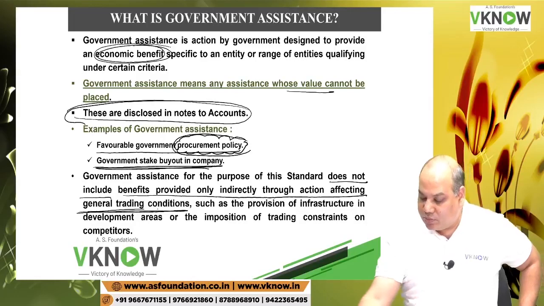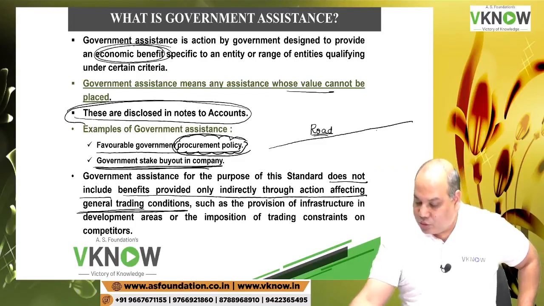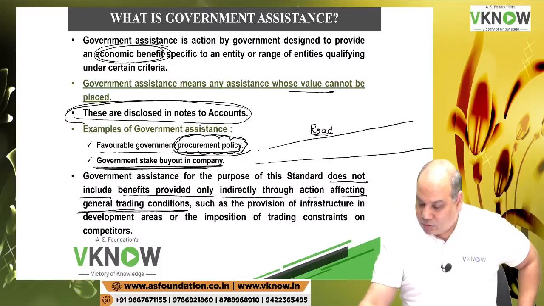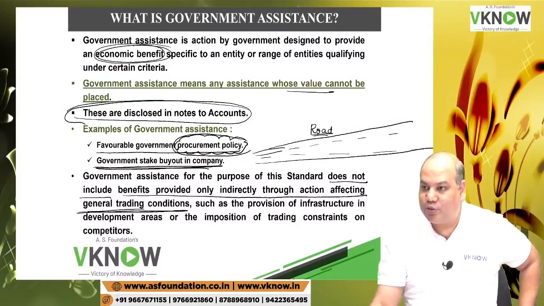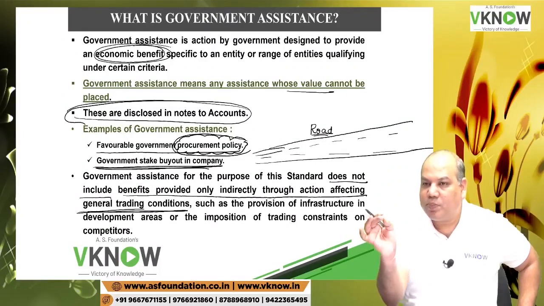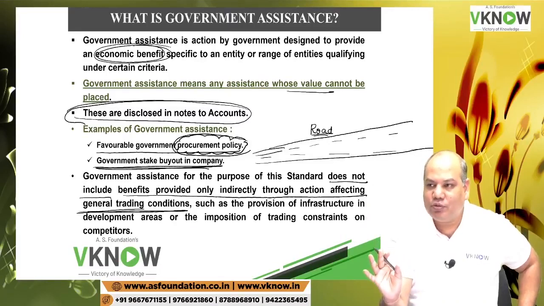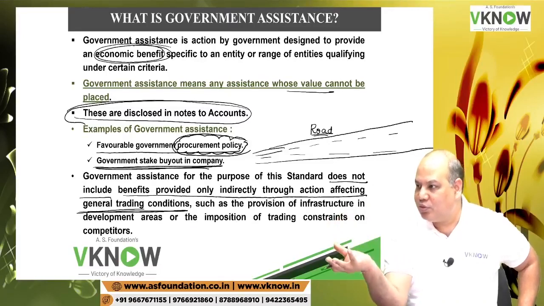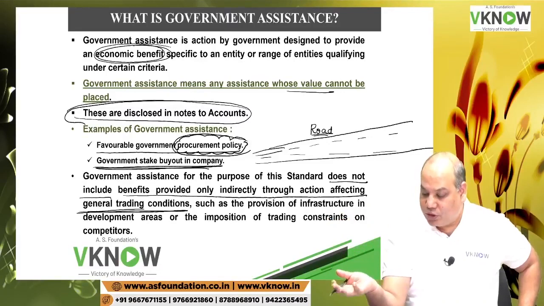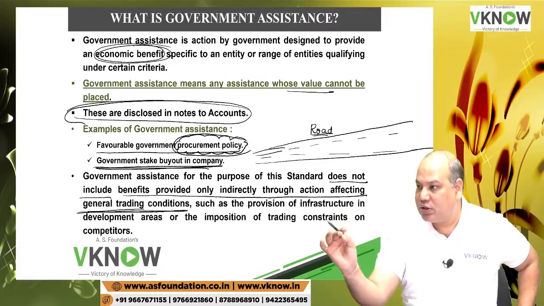General trading condition means suppose government constructs a road, okay, and this road is going to benefit hundreds of entities on both sides of the road. Is it for a particular entity? No. For a specific set of entities? No. Anybody can use that road, highway. So therefore, it is not assistance.